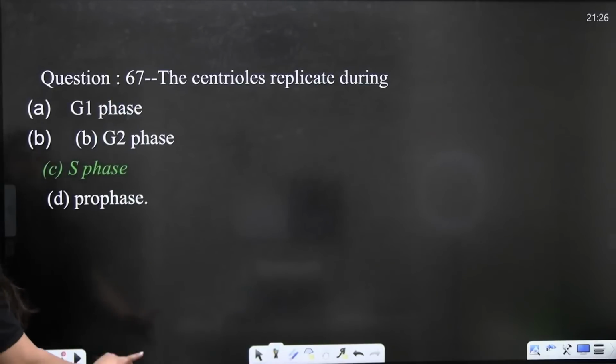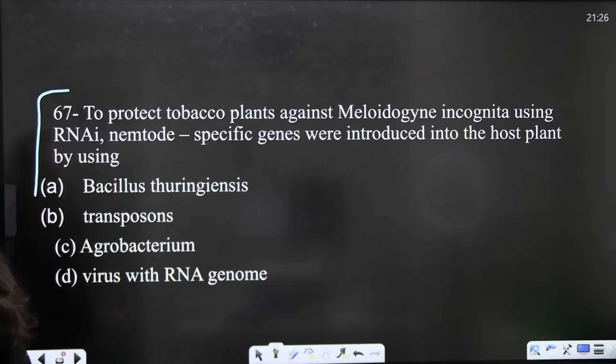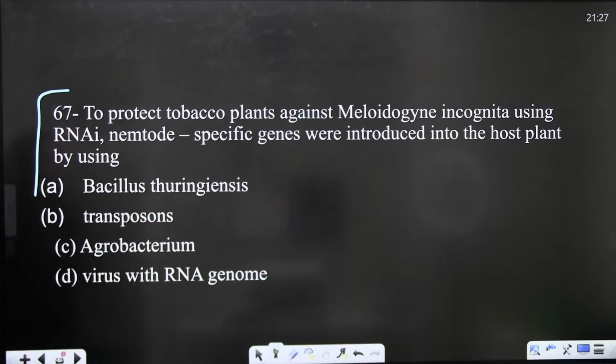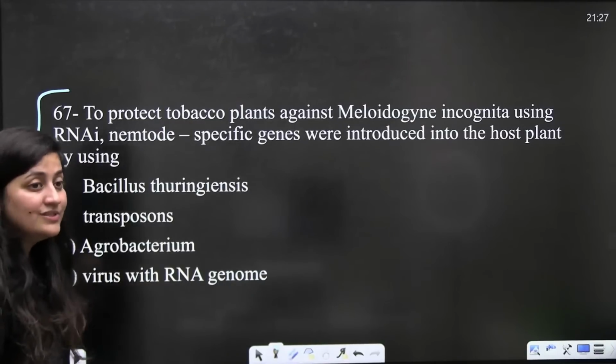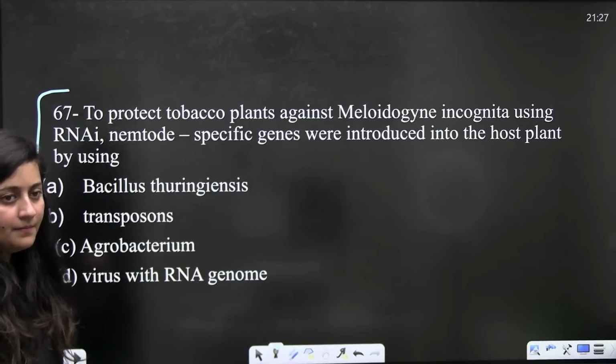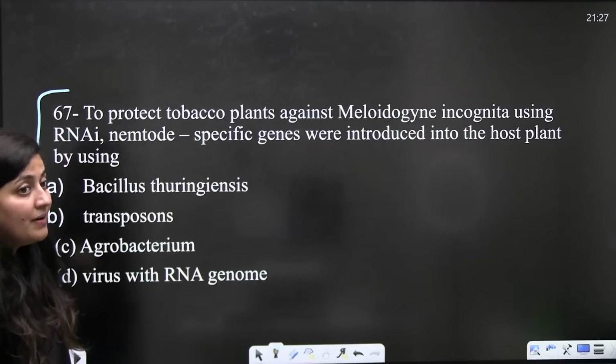Now the next question. To protect the tobacco plants against Meloidogyne incognita using RNAi, that is RNA interference, nematode-specific genes were introduced into the host plant by using...